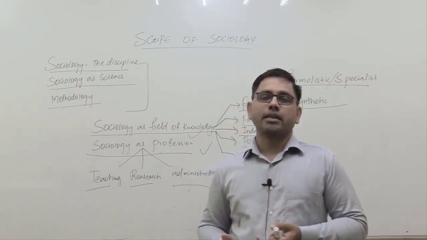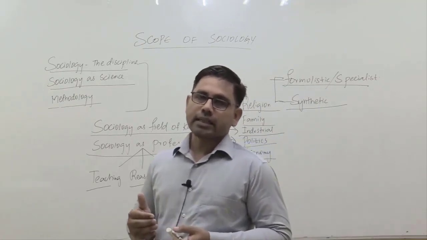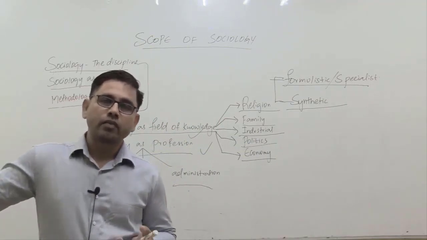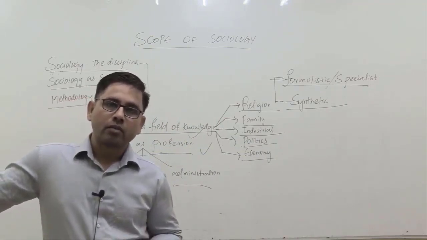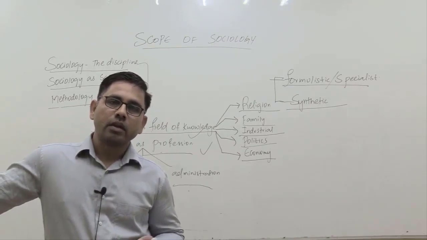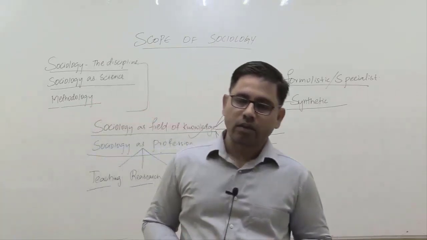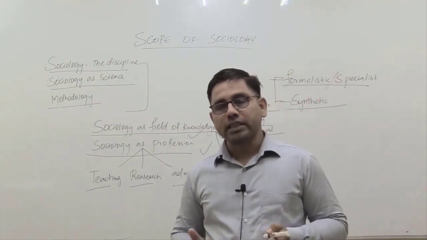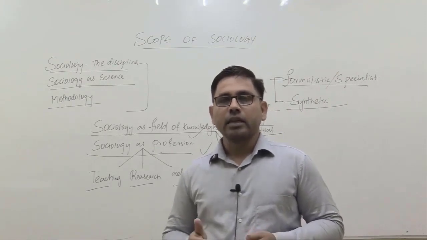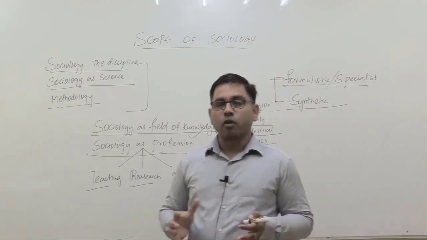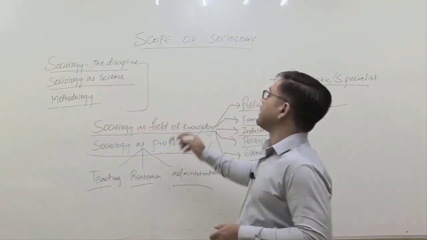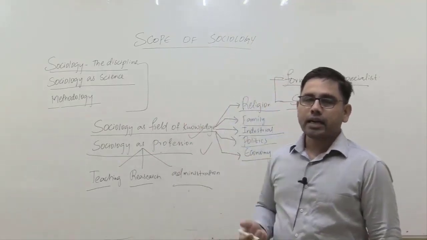In the last class I discussed with you how sociology as a subject emerged as a distinct discipline in 18th century Europe. We discussed why, how, when and where this particular subject came into existence. We discussed that 18th century Europe was a changed Europe, with certain changes that started from the 14th century onwards and culminated in the 18th century. One intellectual outcome of those changes was the emergence of this discipline known as sociology. So I discussed that with you.